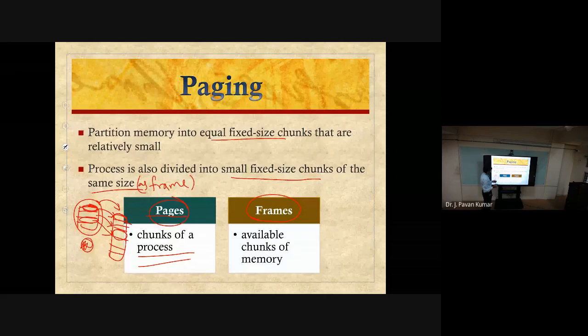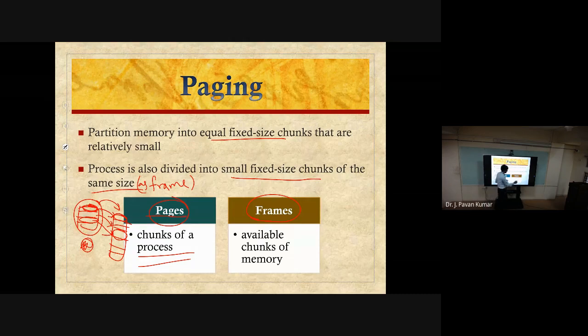Earlier we saw equal size partitioning, fixed size partitioning, dynamic partitioning, right? In those, the entire process needs to be loaded, and the entire thing should be contiguous.